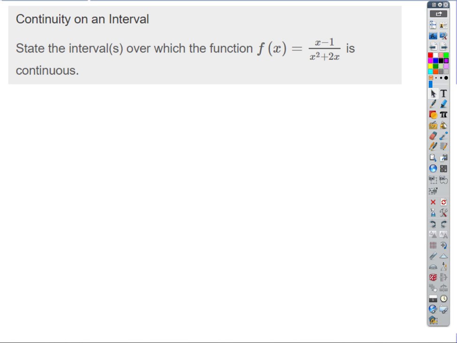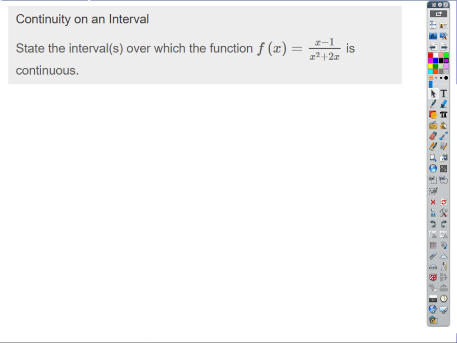Oh, so let's talk continuity. Okay, so the second 1.4 assignment, we'll kind of give you the rest of the stuff you need to wrap up the 1.4 assignments. So let's talk about continuity.